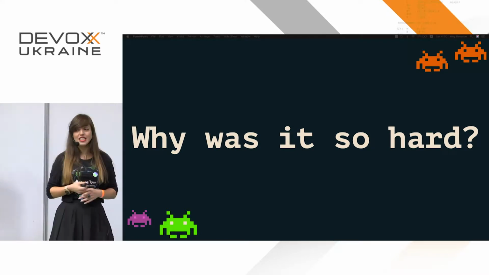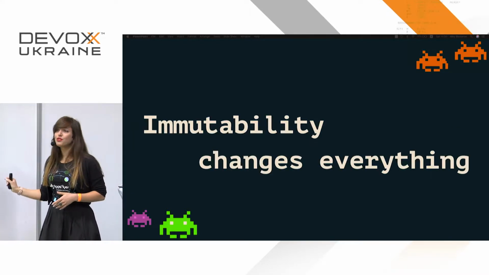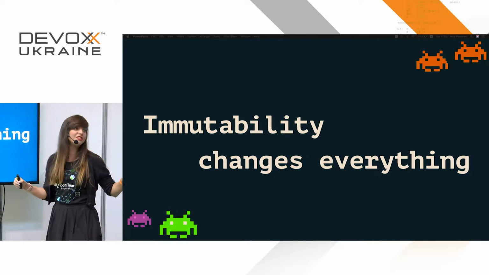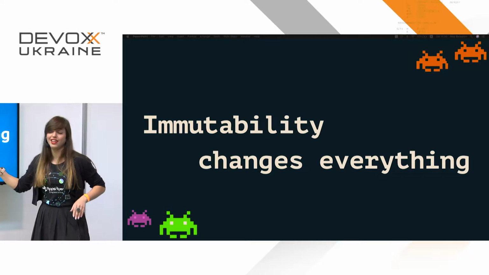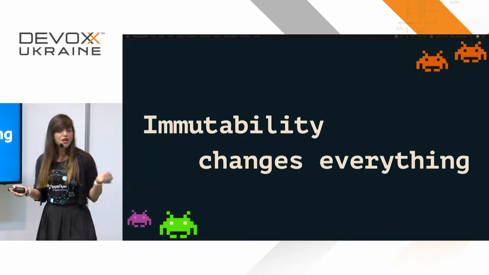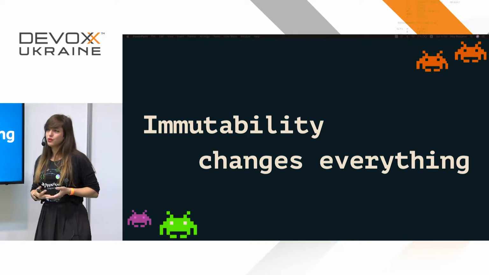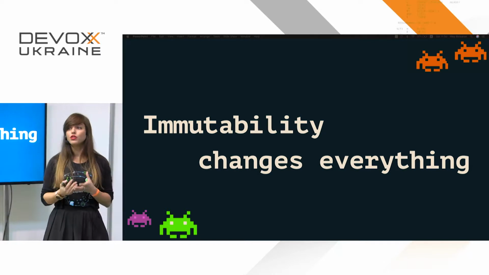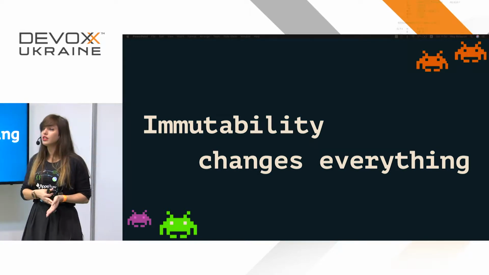Well, the first thing is this. And if you don't know what immutability is, it means that you didn't get the joke. And I hope that this is the reason you're not laughing, because this is super funny. So immutability means that once you set a value to a variable, you cannot change it anymore. You will only be able to use this value, but not to change it.